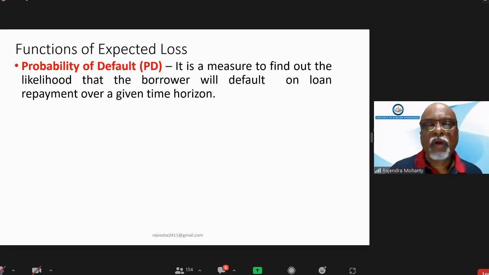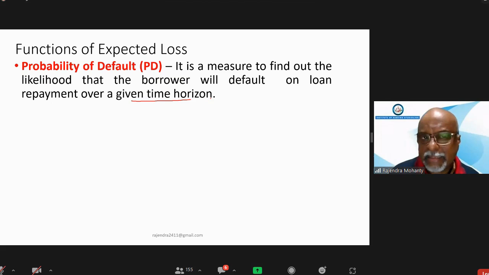Okay. So first we have to see what is probability of default. Probability of default is a measure to find out the likelihood that the borrower will default on a loan repayment over a given time horizon. So that means it is a measure to find out how much probability there is that within this period of time the borrower may default.